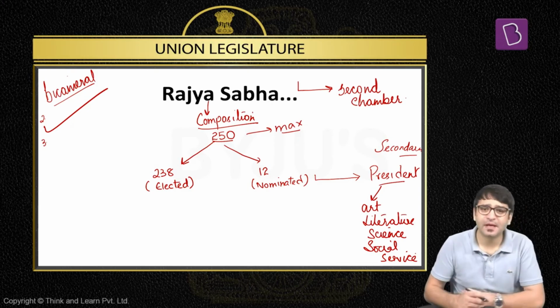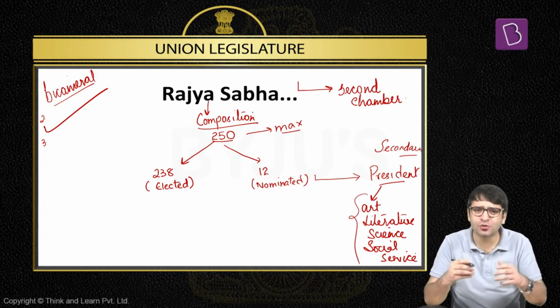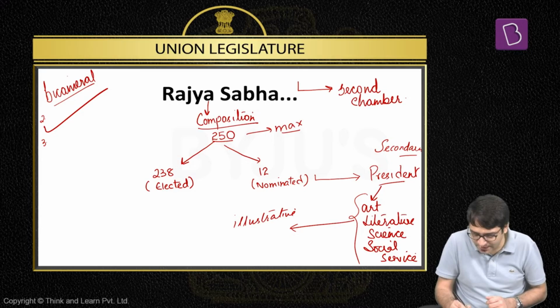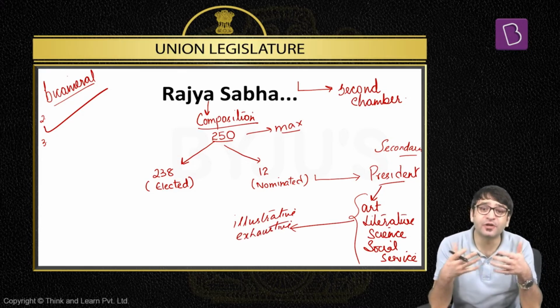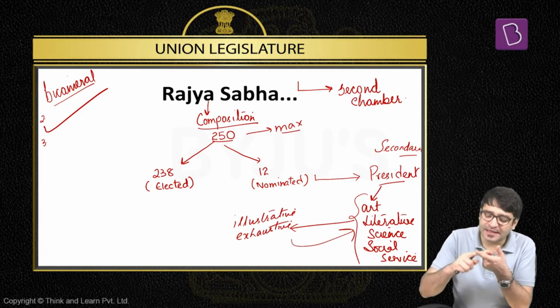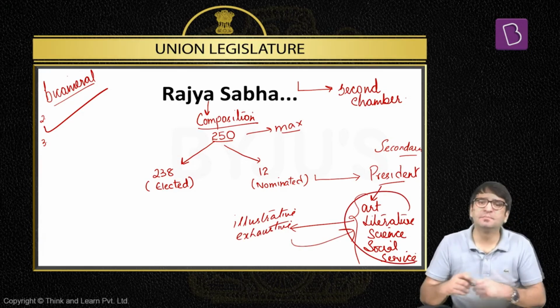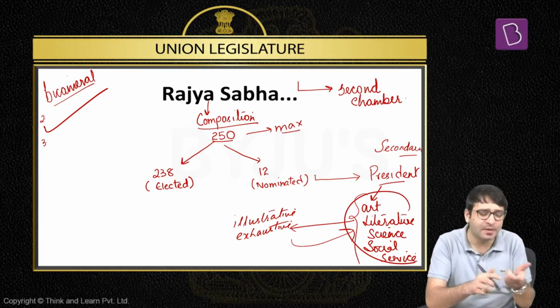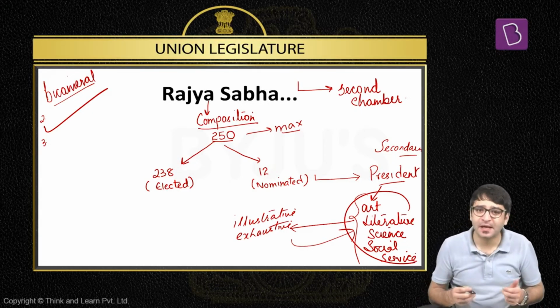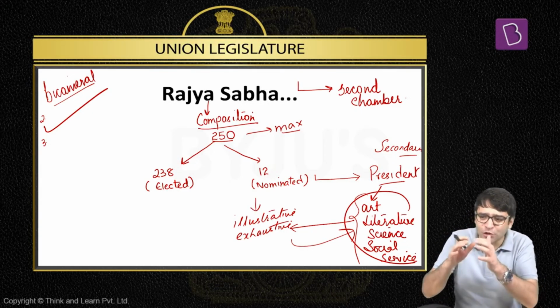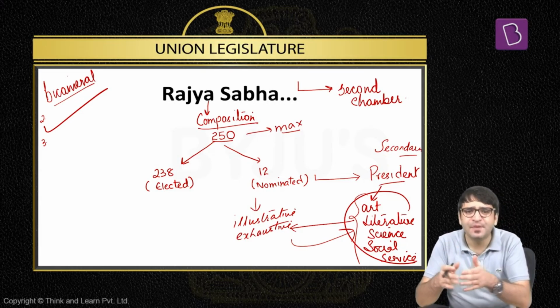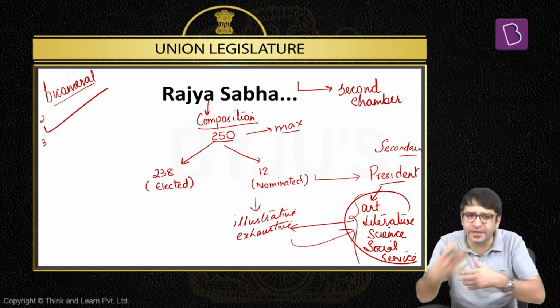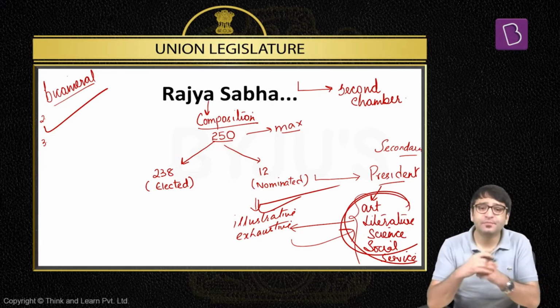Very important point. When we look at this category, art, literature, science, social service, is this list illustrative or is this list exhaustive? Now, what's the difference between an illustrative list and an exhaustive list? If it is exhaustive, that means the President cannot nominate anyone beyond this category; the President has to nominate only people from art, literature, science, social service. If it is illustrative, that means this is not an exhaustive list. This is not a rigid list. That means the President can nominate somebody even if this person does not belong to the field of art, literature, science, social service. And this list is basically illustrative.